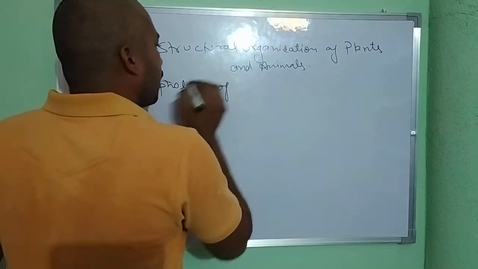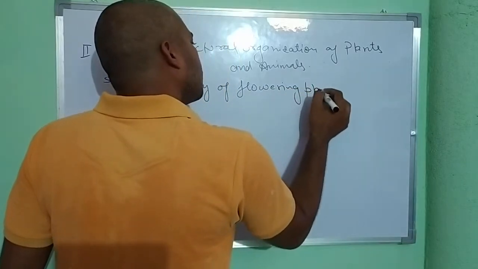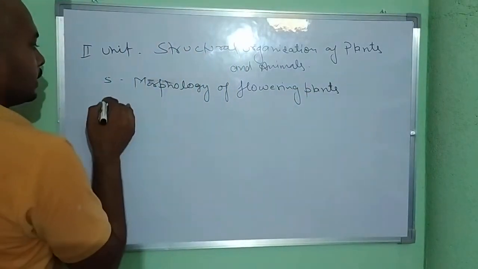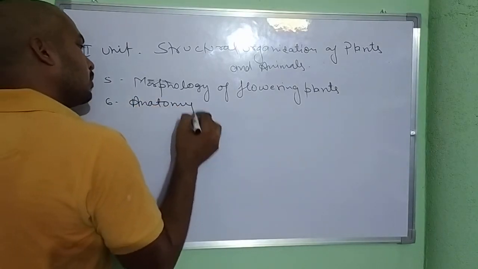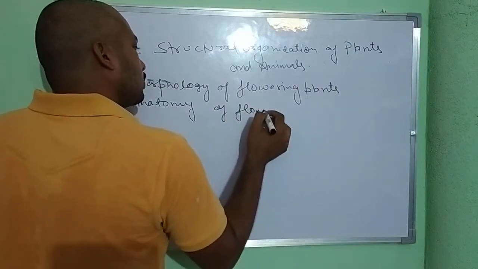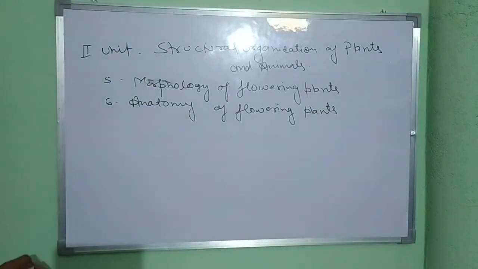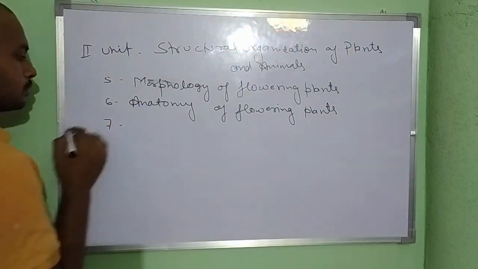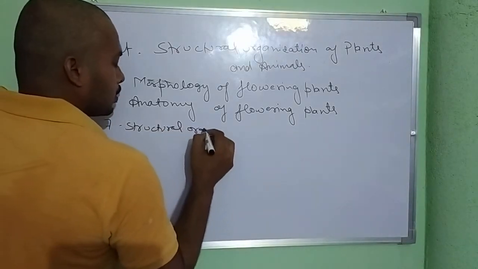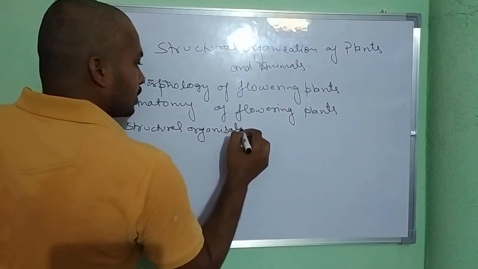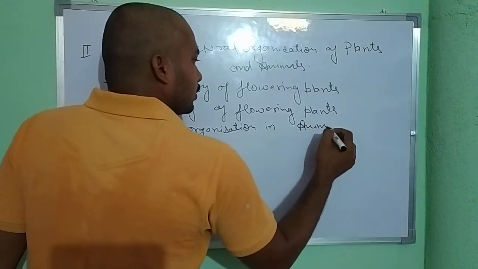Our chapter 5 is morphology of flowering plants. Then 6th chapter, anatomy of flowering plants. 7th chapter is structural organization in animals.